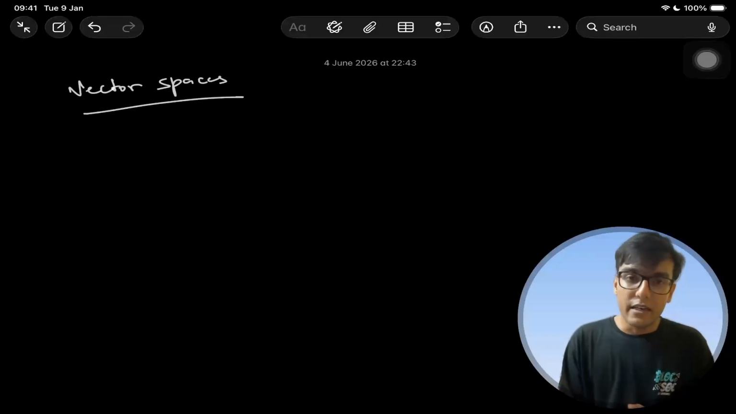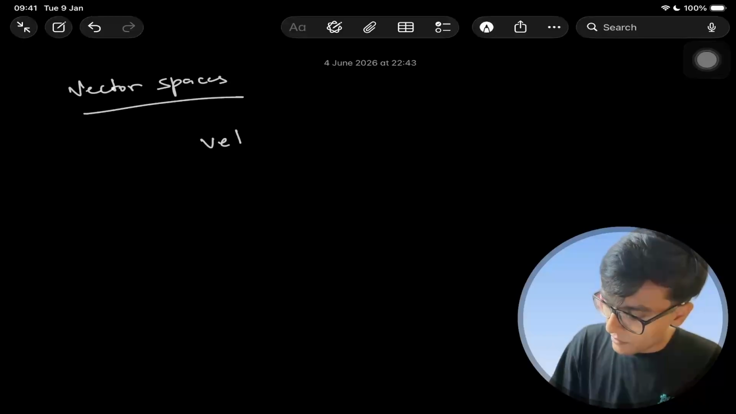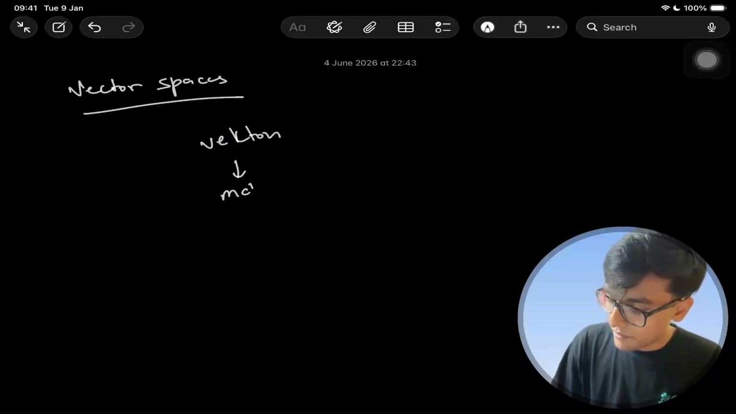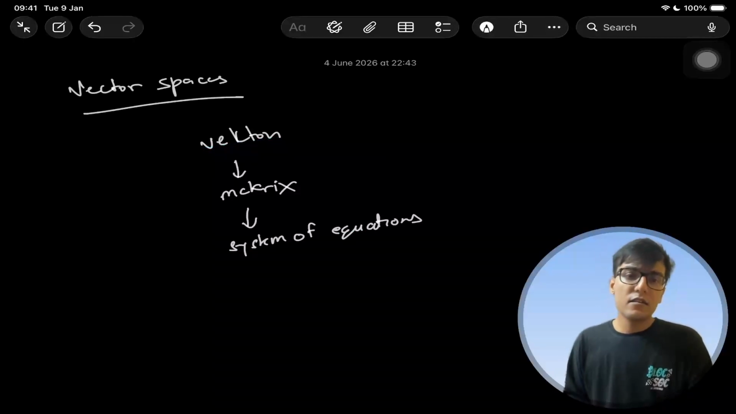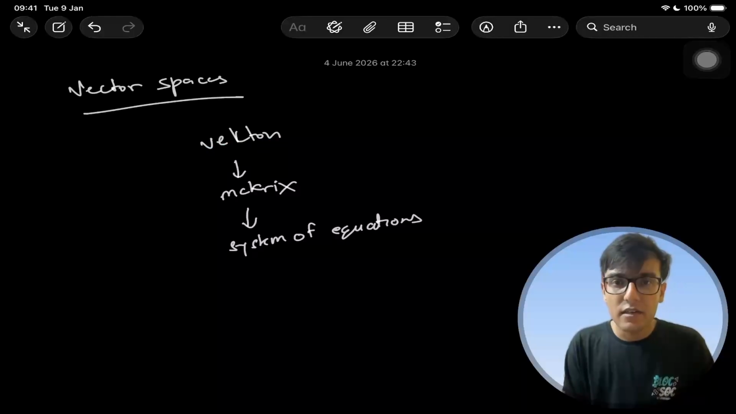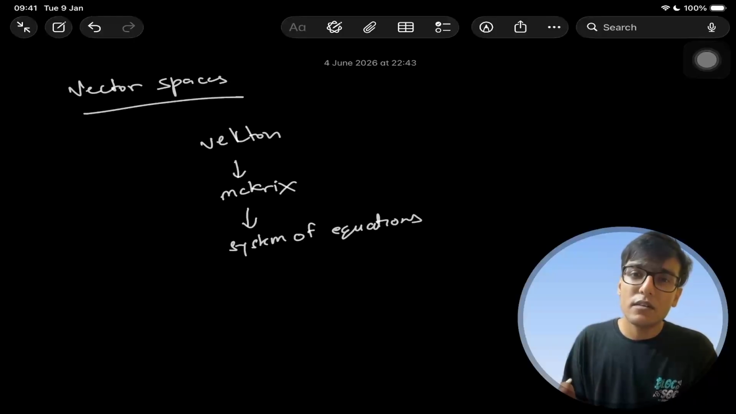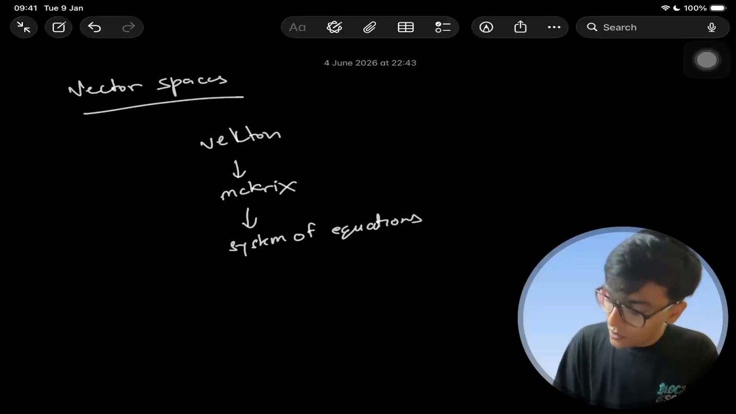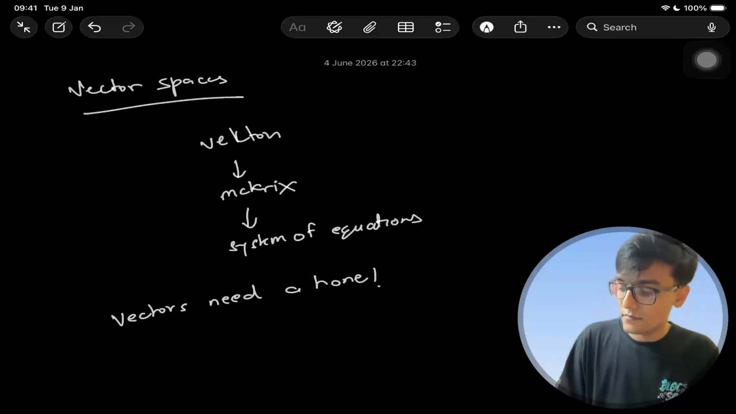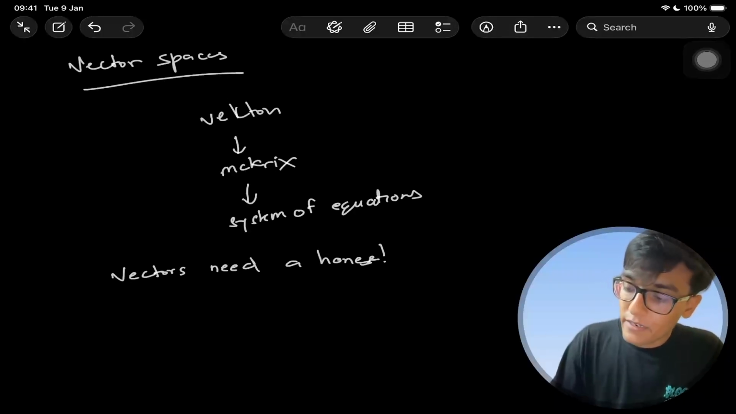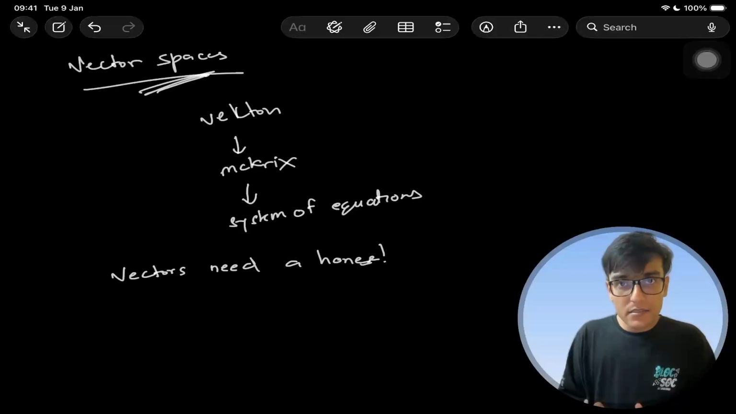So to give you a recap, we have studied vectors, then we studied matrices, then we studied systems of equations, right? So far we have treated vectors as objects that we can manipulate, add them, scale them, use them to represent the data, but we haven't talked about the environment that they exist in. So vectors need a home. And that's where vector spaces come in. It's the space where vectors live.